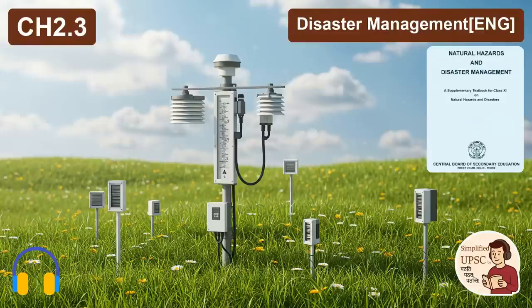It makes your response proactive, not reactive. Which leads directly to strategy 3, engineered structures, building smarter. Exactly. You have to promote construction that can withstand these forces. A key part of that is elevation. Building homes on stilts or on top of artificially raised earth mounds. To get them above the water level? To get them above that typical surge height.